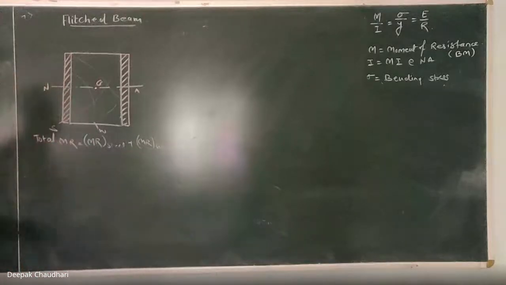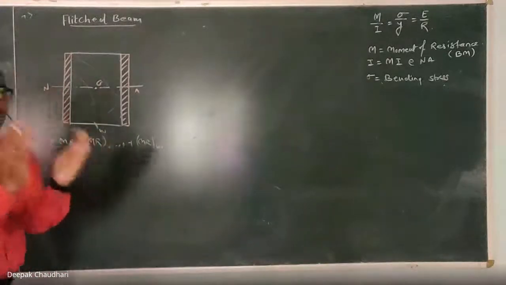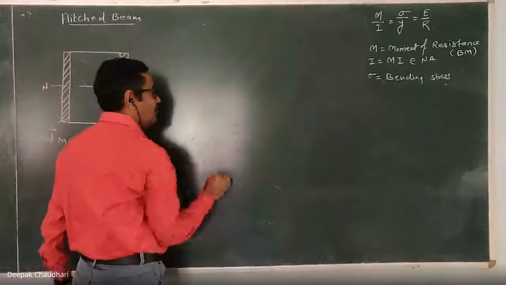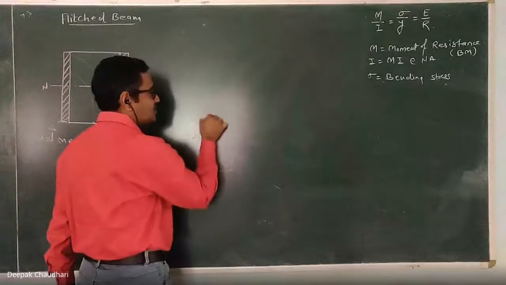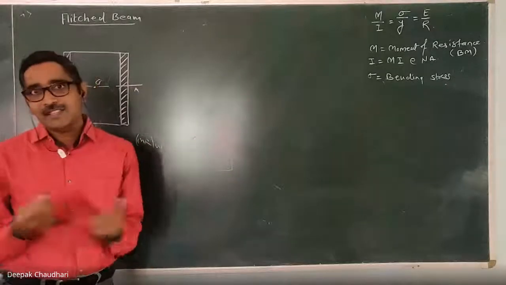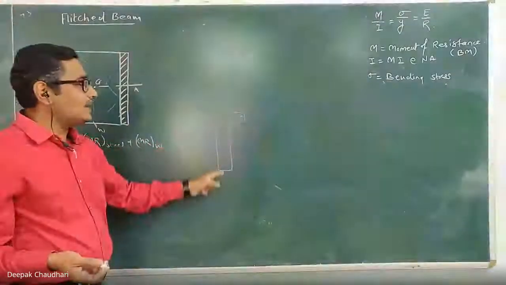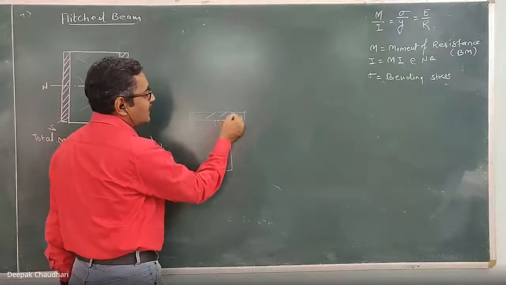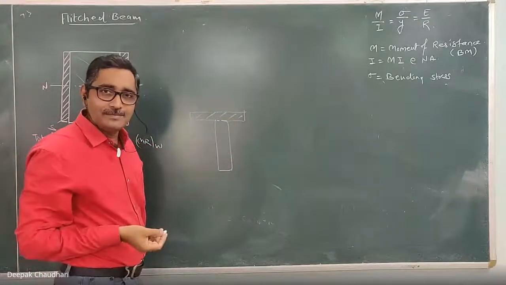And yesterday I told you how we can calculate the moment of resistance of some particular part. Yesterday I had taken this example: if you want to calculate the moment of resistance of the flange, even if it is made of a single material, the total moment of resistance is equal to the moment of resistance of the flange plus the moment of resistance of the web.